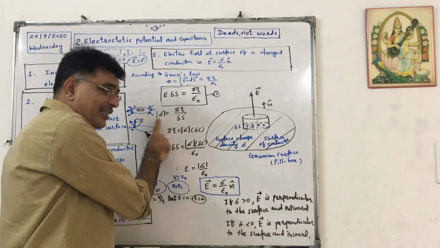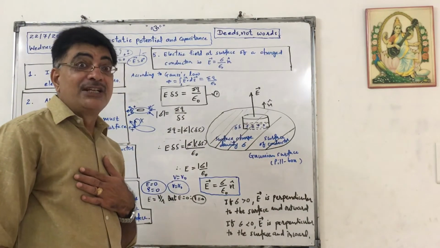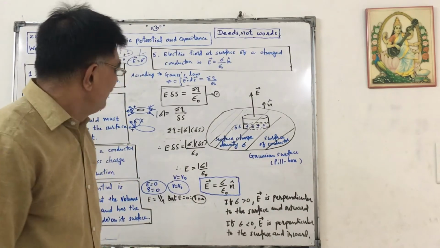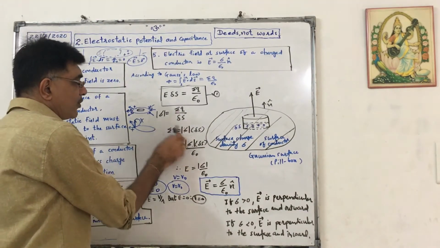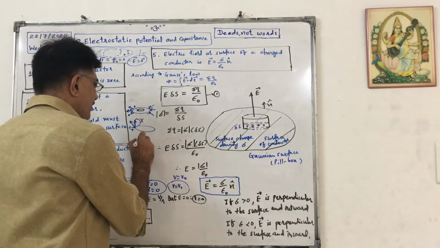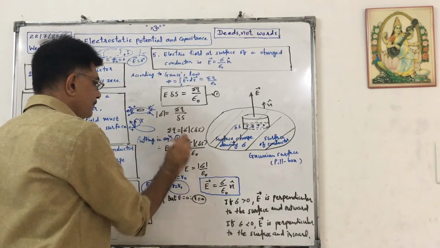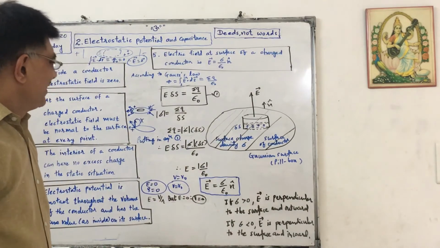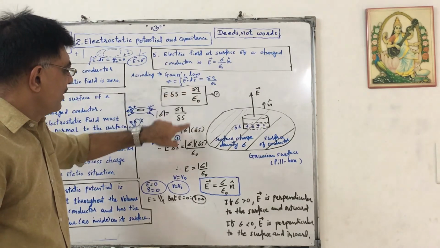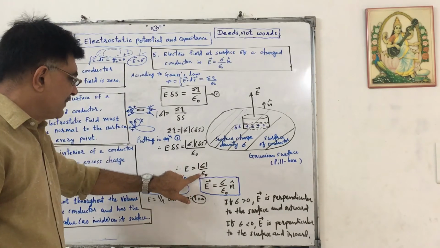But we know that the magnitude of surface charge density equals charge upon area. Why am I saying magnitude? Because charge can be positive or negative, that we will discuss at the end. So sigma q will be equal to mod of sigma into delta S. Putting that in equation 1, E delta S will be equal to this value. In place of sigma q, I write mod sigma into delta S. Delta S cancels. So E equals mod sigma upon epsilon naught.